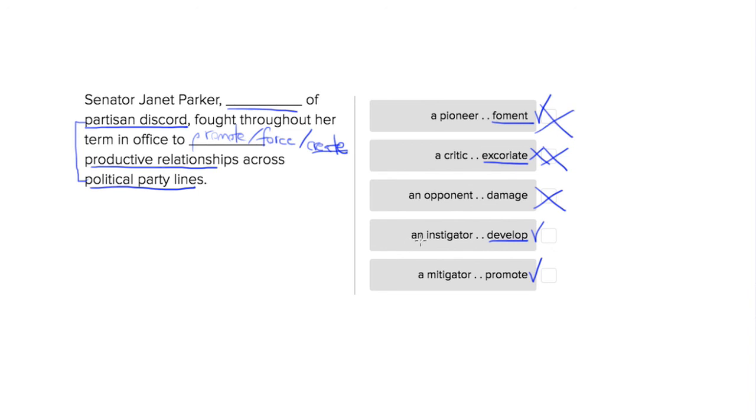An instigator. So an instigator is if you've ever had an argument and you have a friend who is trying to egg you on and trying to make it a bigger fight, that's an instigator. So she's not going to instigate this discord. She's fighting against it. So we're left with choice E, and this is going to make sense. So a mitigator is, let's say you have an argument between your friends. We have a third friend there who's a third party and trying to make you guys make up, like, hey, listen to party A, listen to party B, kind of stands in the middle. That's a good word, and promote we already liked here. So choice E is going to be our best choice.